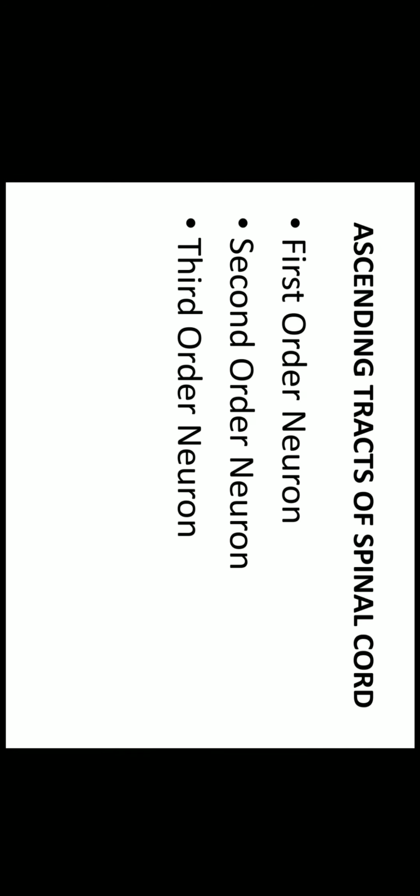So today we will start with ascending tracts of spinal cord. Ascending tracts are nothing but the tracts which carry the sensation from periphery to the brain. When they are carrying sensation from periphery to the brain, sometimes more than 2 or 3 neurons are involved here. So these neurons which are involved to carry the sensation from periphery to the brain are called first order neuron, second order neuron and third order neuron.